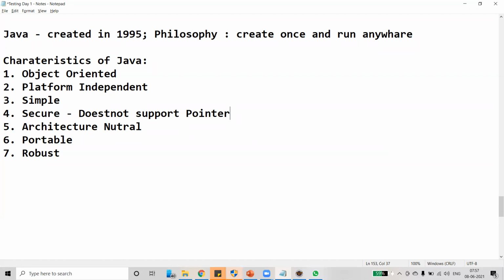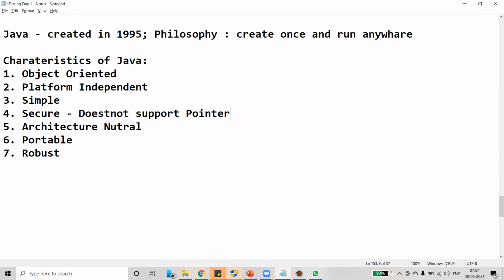Pointers is a concept very famous in C++. Pointers are not supported by Java. There is a reason behind that. A pointer is basically a concept which stores the memory location of a variable. These memory locations can be accessed by pointer variables in C and C++.